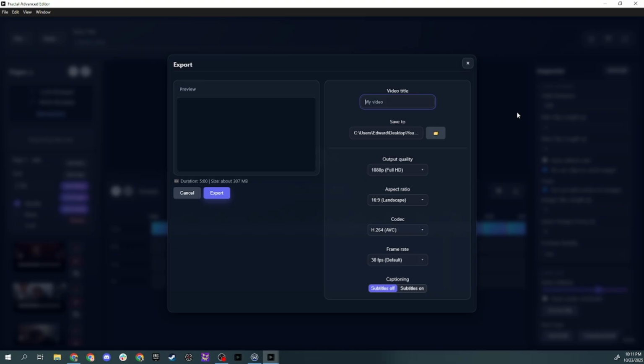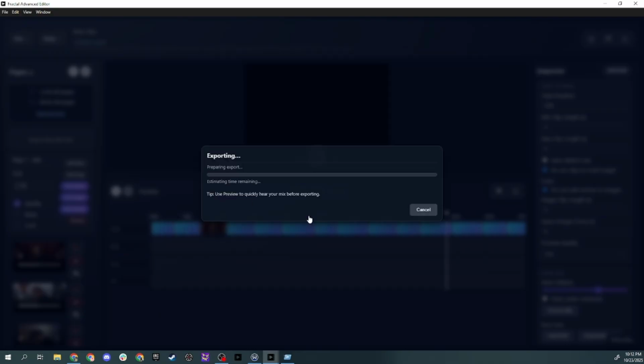And we'll just name this, I think it was Russell Crowe. And you can change the settings. You can add captions if you like, but I'm not going to do any of that. I'm just going to click Export. And then your video will be exporting, and you'll see how much time you have to go, and it will create that video for you.